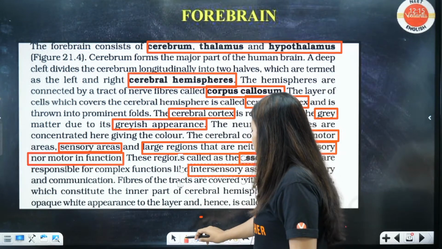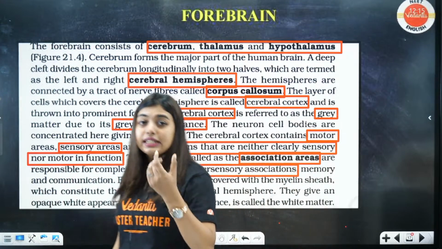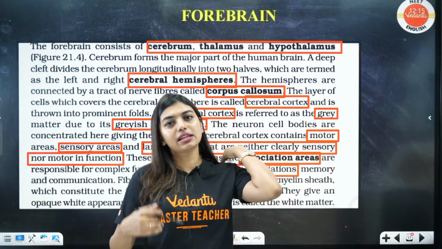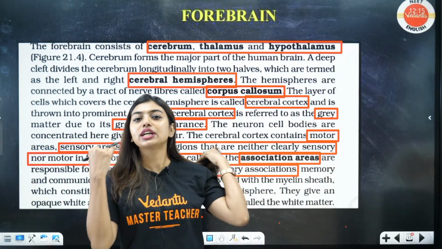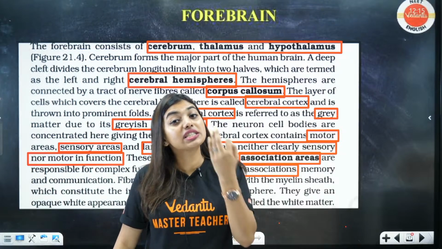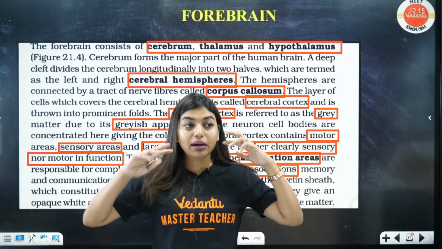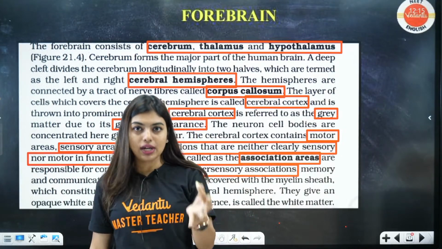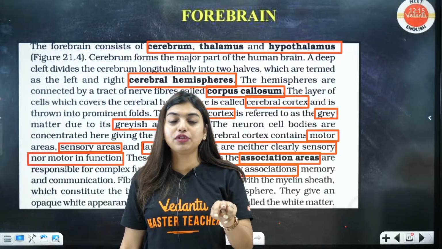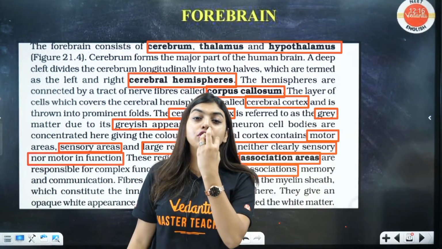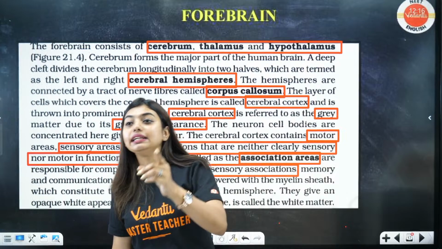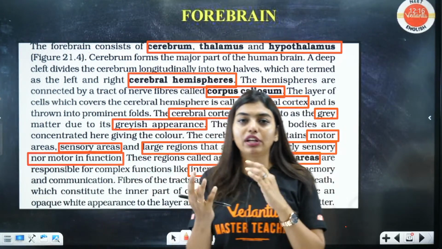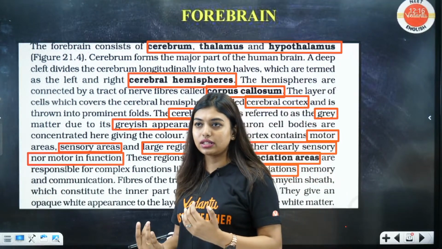Now, what is the intersensory association? Imagine Trisha is eating something, some food, pizza she's eating. She can smell it, she can see it, she's tasting it also. That is intersensory. That means at the same time you're multitasking, right? You're visualizing the pizza, then you're getting the smell of the pizza, then you're eating the pizza and you're able to sense the taste as well. That becomes intersensory, where your sensory as well as your motor neuron mix happens, right? A mix of information will be sent to each other. Yes or no, all of you?